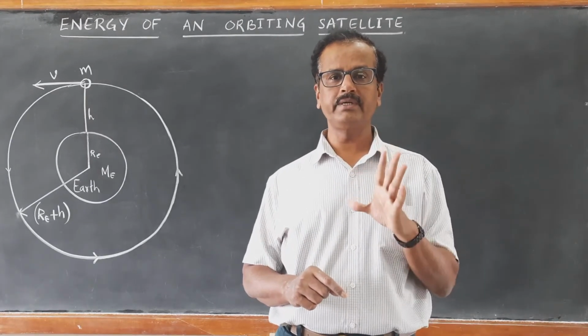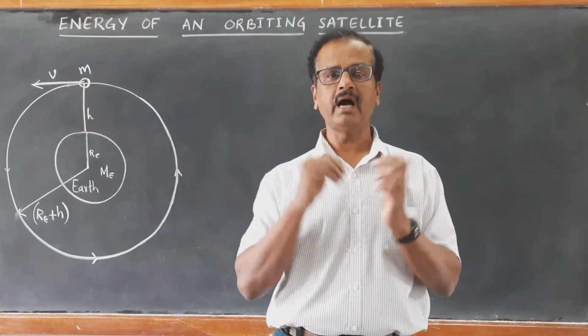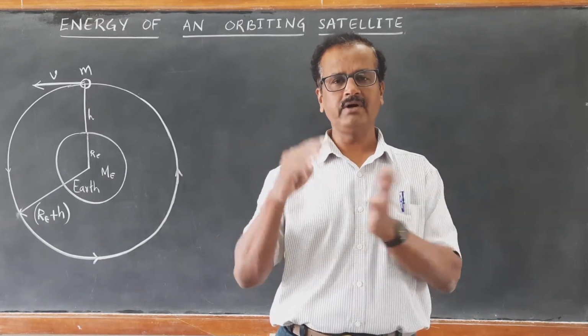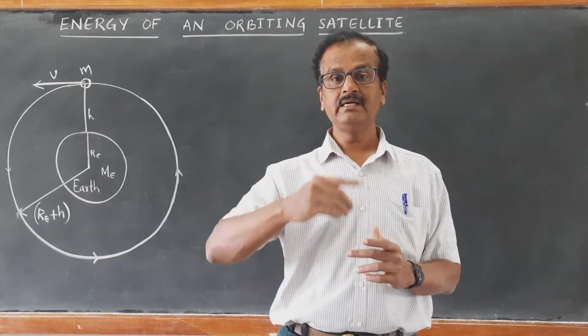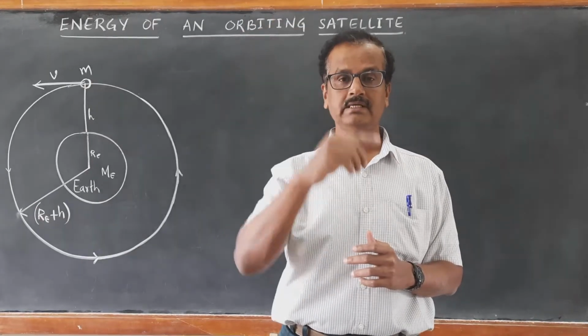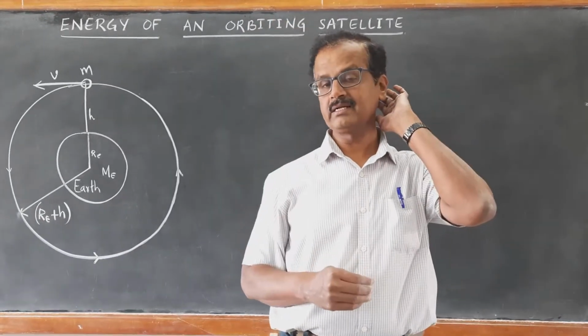It is calculated to be around 85 minutes. You can just remember 85 to 100 minutes, roughly 1.5 hours. So 100 minutes is the time period of revolution of these polar satellites which revolve around the polar axis of our Earth. Okay, that we will discuss in detail later.